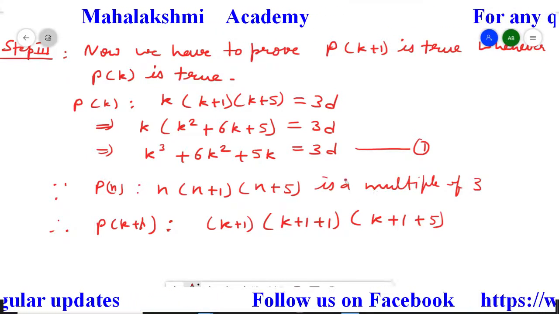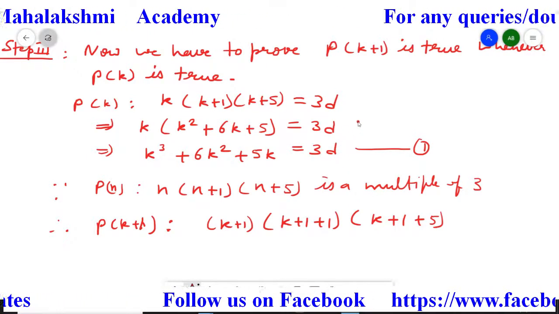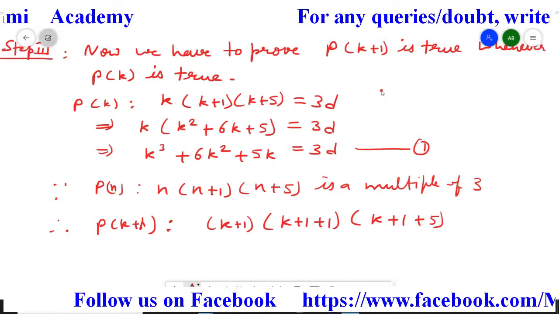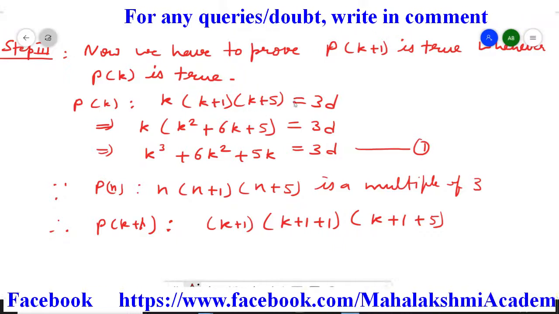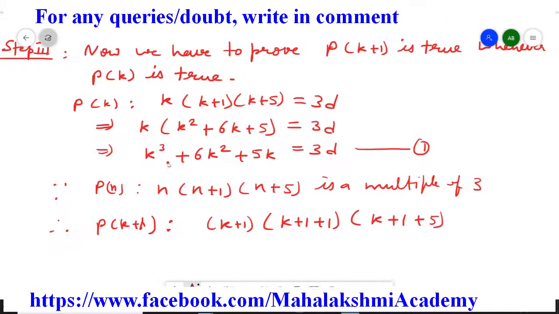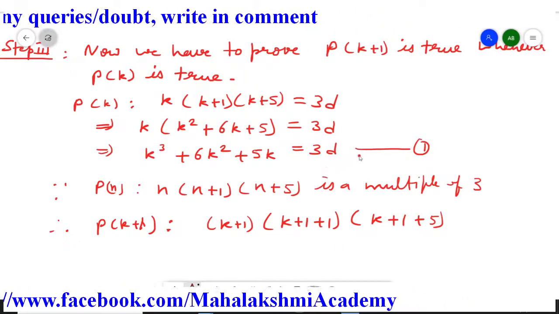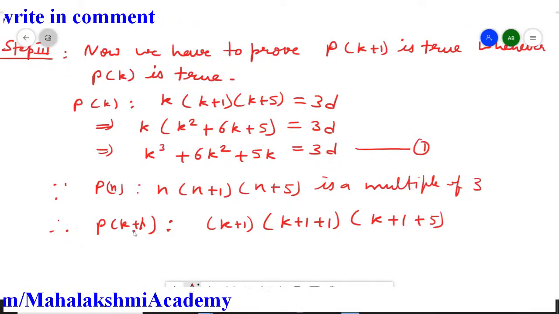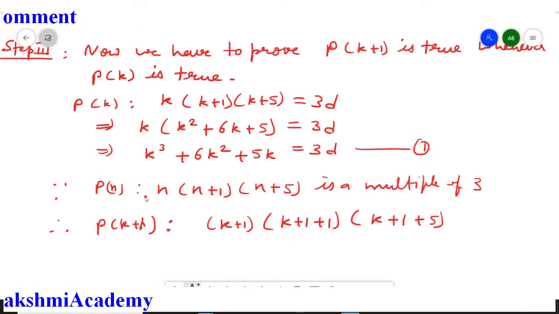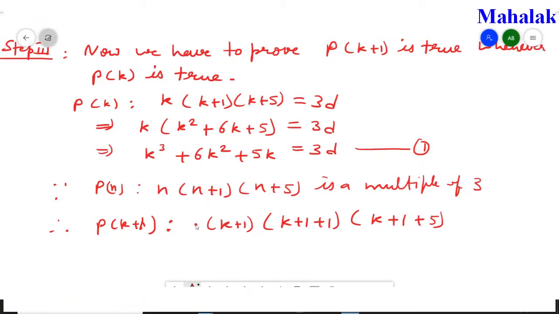Again I am explaining here starting onwards, because this question is different from other questions, so a little bit the pattern will also get changed. Firstly, whatever be your Pk statement, you just completely open it, and finally whatever answer you will get, assume that is equation 1 and leave it. And now we need the Pk plus 1 statement. So for that, first write down the Pn statement. Now wherever n is there, you just replace that n by k plus 1.